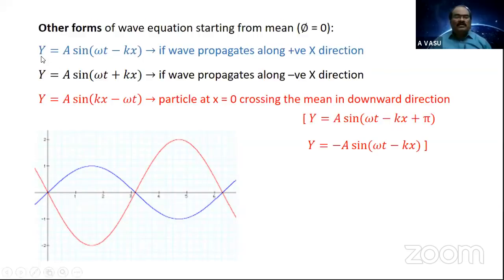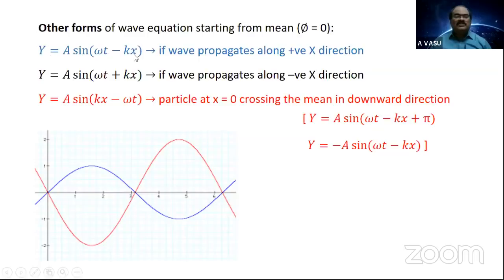So even by looking at the equation itself, you can tell whether the wave is transverse or longitudinal.